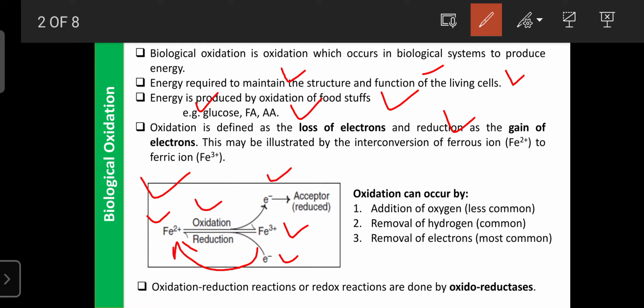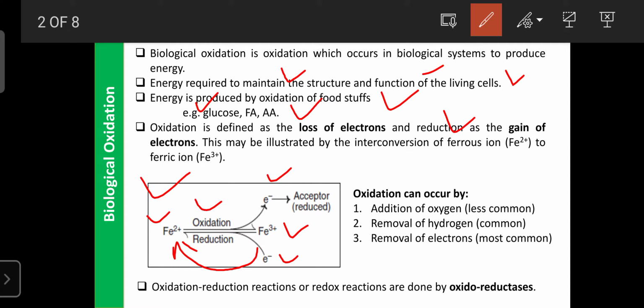Here, oxidation can occur by the addition of oxygen. The oxidation process also occurs by removal of hydrogen, which is common. Sometimes it can occur, but removal of electrons is the most common for the oxidation process.